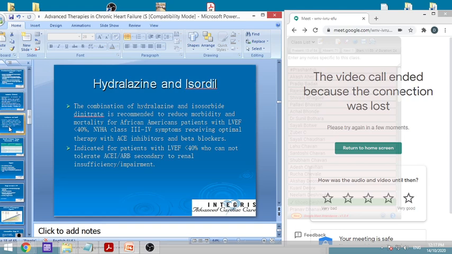They are indicated for patients with left ventricular ejection fraction less than 40% who cannot tolerate an ACE inhibitor or ARB because of renal insufficiency or an already existing kidney problem. So in that case ACE inhibitors and ARBs cannot be given, and we cannot give those. So hydralazine and isosorbide dinitrate are useful and can be given.